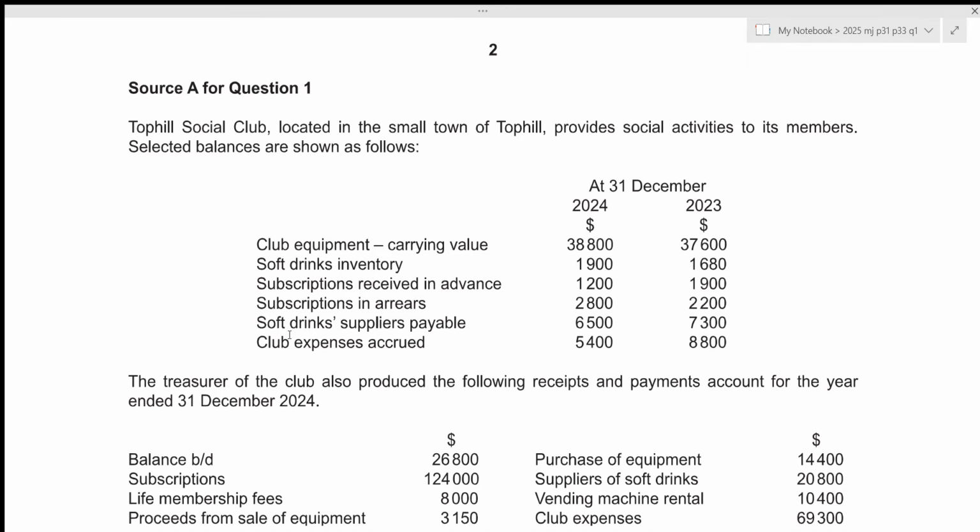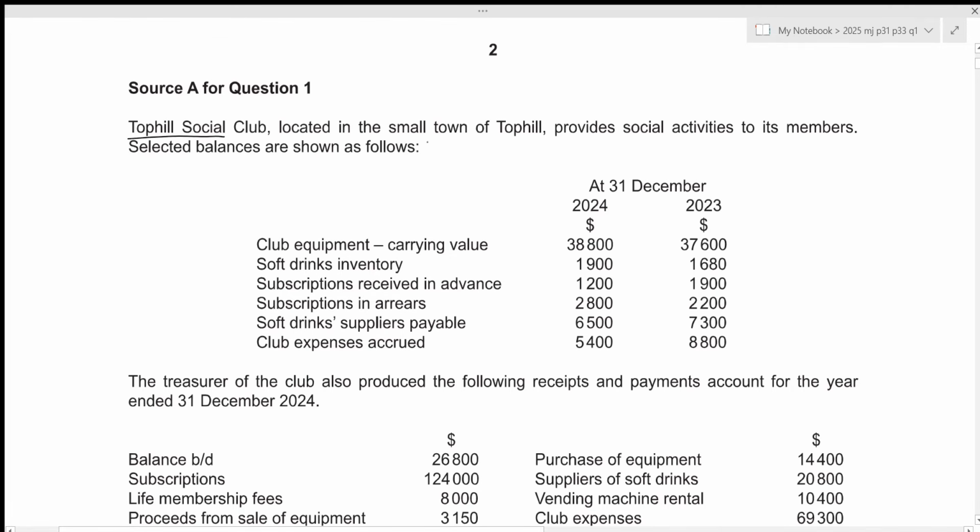And in this video, we'll be going over A-Level Accounting 2025 May-June, Paper 3-1 and Paper 3-3, question number 1. This is the structured Paper 3, which consists of 3 questions. Each of them will be of 25 marks, and the total time limit for this paper is 1 hour and 30 minutes. So ideally, you should be spending about 30 minutes in order to solve each question. And in this video as well, we'll be attempting to solve this question number 1 under 30 minutes. So without any further delay, let's get started.